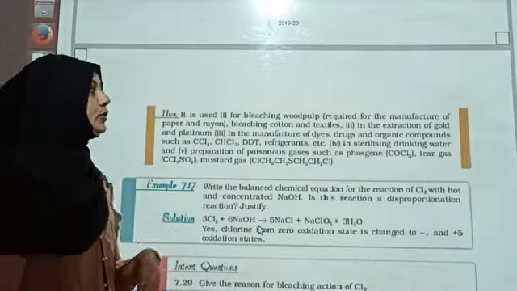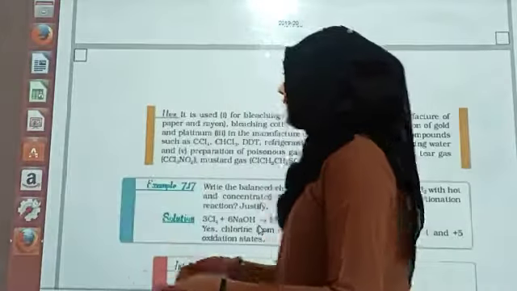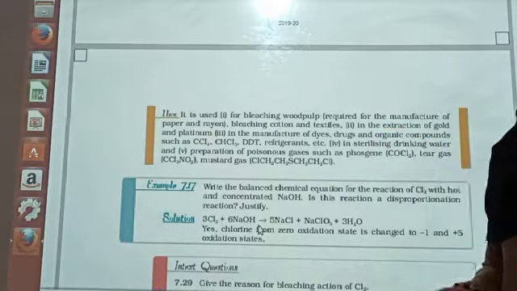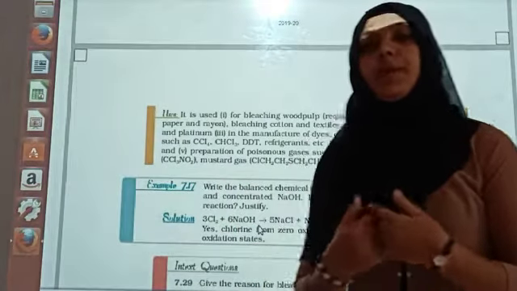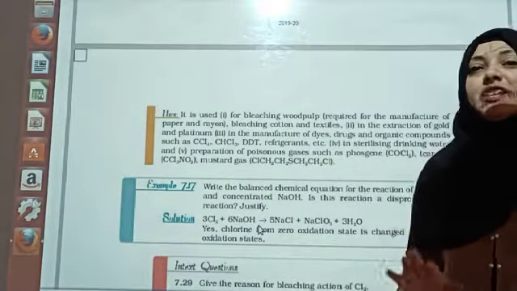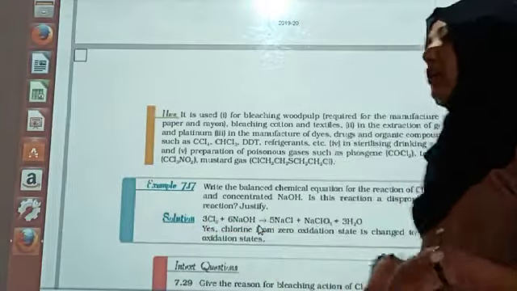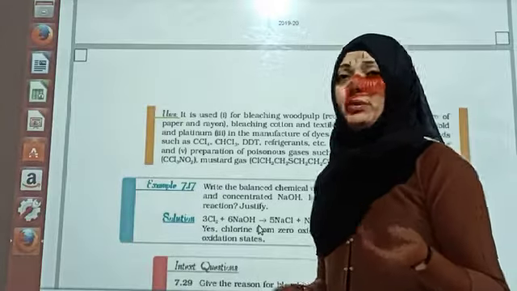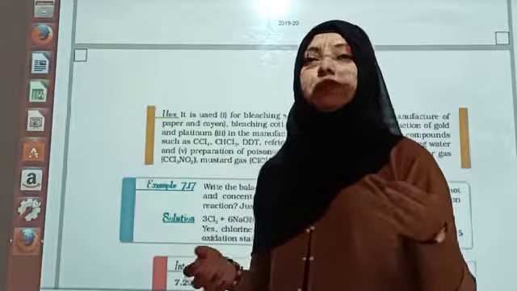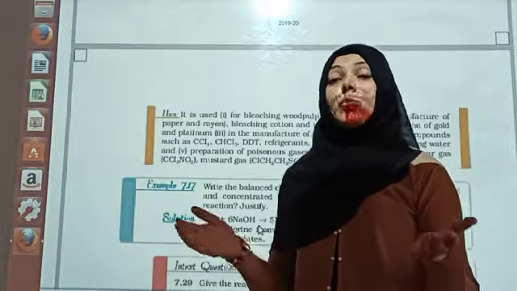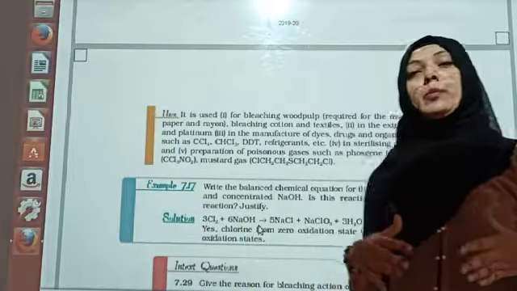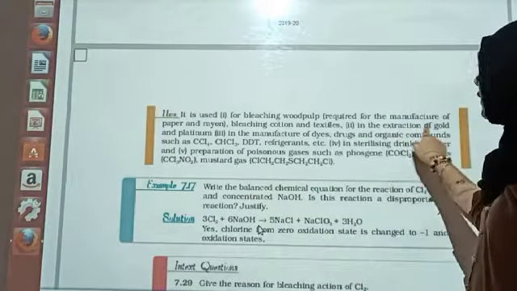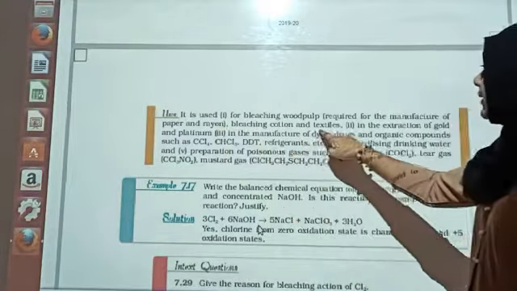Uses. It is used in a number of places. It is used for bleaching wood pulp. The papers we make use wood pulp, so if the wood pulp is colored, we can bleach it and make it pure. There are different kinds of books in which the color of the paper differs. Some is pale yellow, some is very bright white. Why is this difference there? It depends on the type of material used during manufacturing. Also paper and rayon, bleaching cotton and textiles.